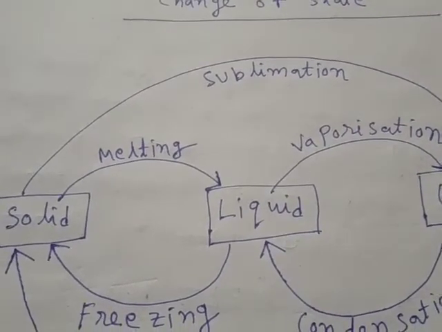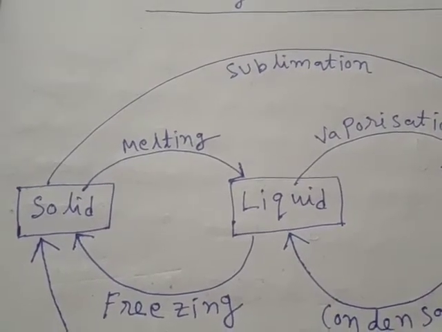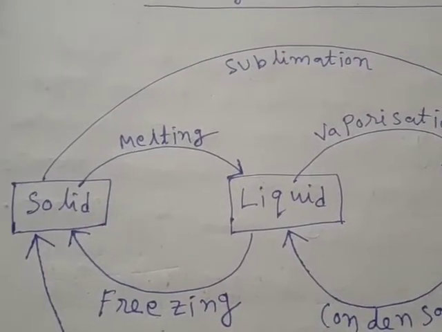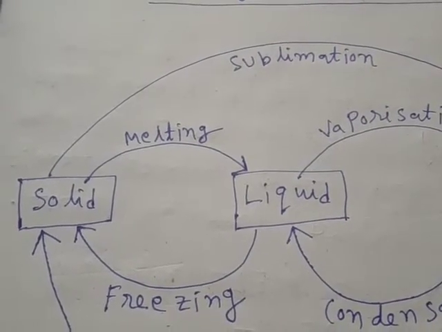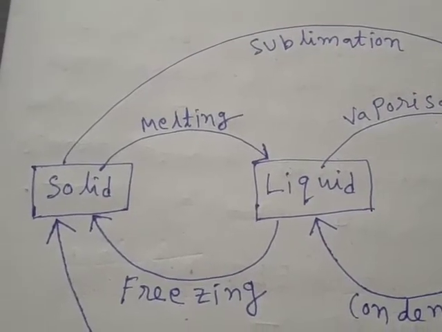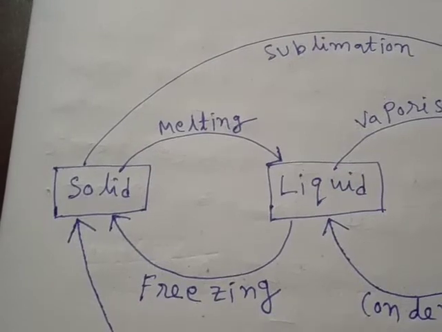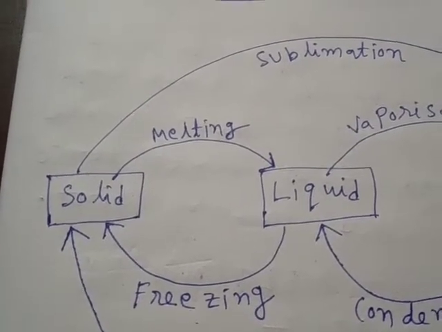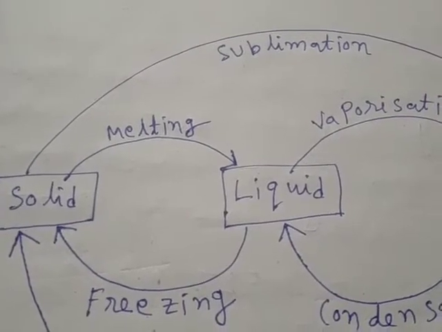Now let us first know what is the basic definition of change of state. The process of change from one state to another state of matter, either by absorbing heat or rejecting heat at a constant temperature, is called change of state.